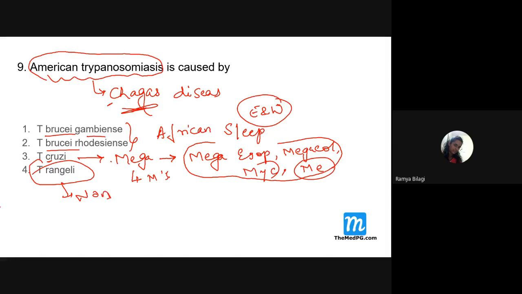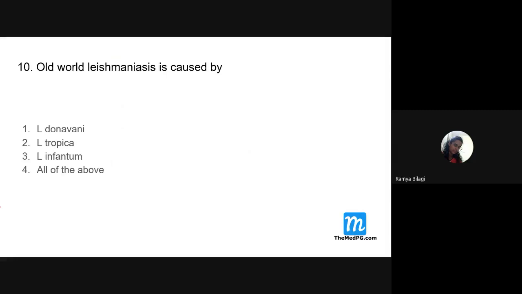Shall we go to the next MCQ? Next, old world leishmaniasis is caused by. What do you mean by old world and new world, students? Old world means in the olden times, this particular leishmanial species is responsible to cause this particular disease.